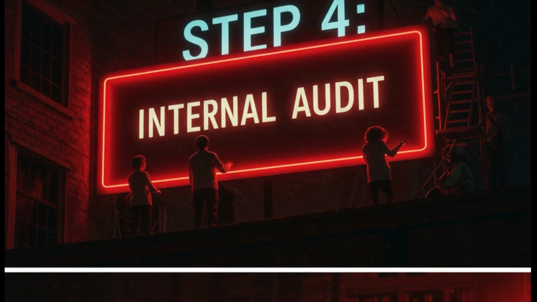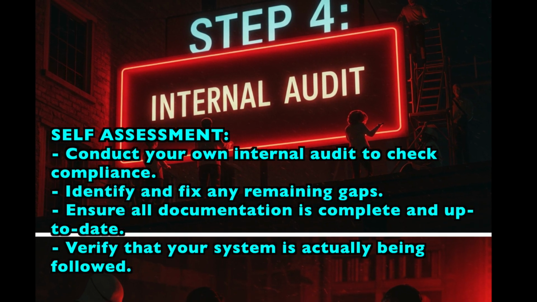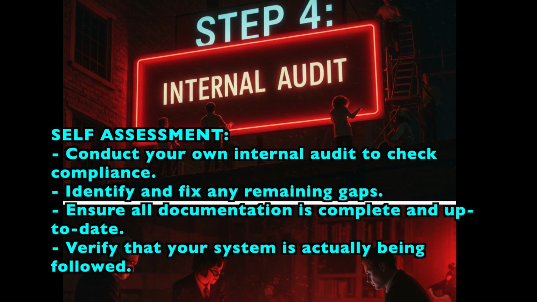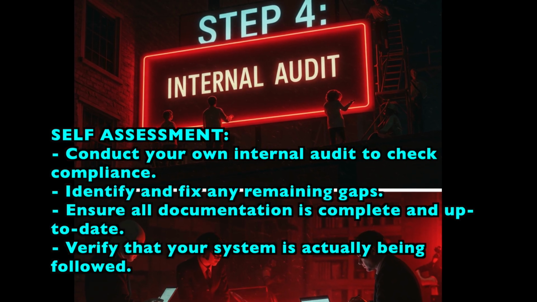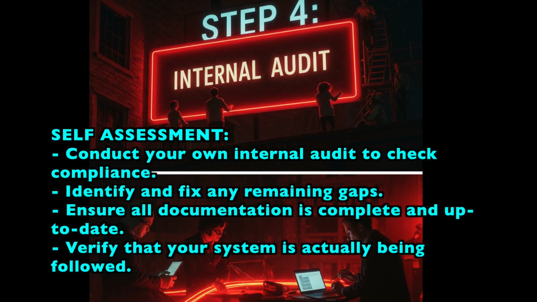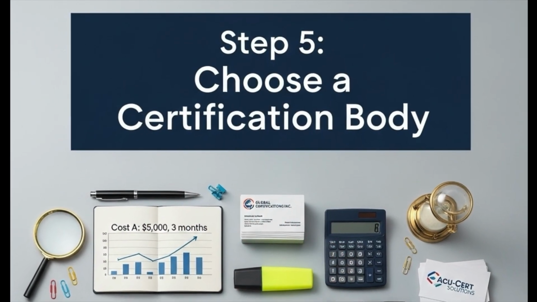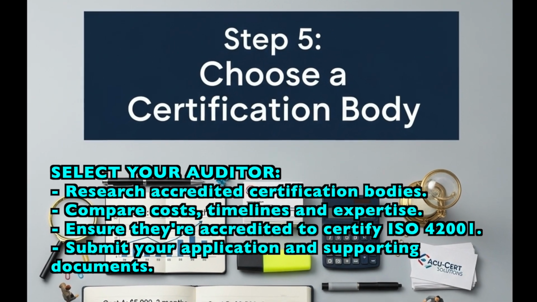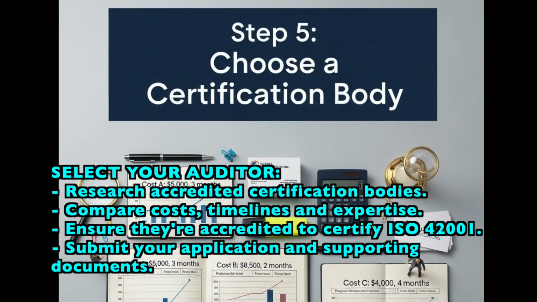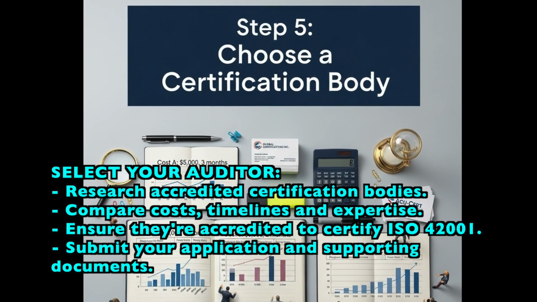Step 4. Internal audit. Self-assessment. Conduct your own internal audit to check compliance. Identify and fix any remaining gaps. Ensure all documentation is complete and up to date. Verify that your system is actually being followed. Step 5. Choose a certification body. Select your auditor. Research accredited certification bodies. Compare costs, timelines, and expertise. Ensure they're accredited to certify ISO 42001. Submit your application and supporting documents.